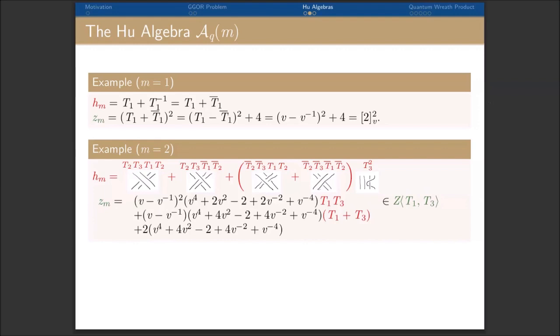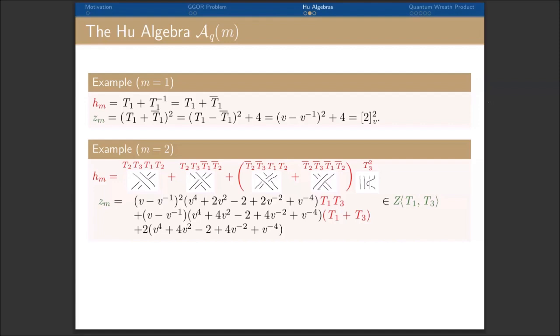For m equals 2, this is already complicated enough. H_m is the sum of 4 terms. Each term corresponds to a possible configuration of a thickness 2 strand. By that, I mean each crossing can go over or under all the other crossings.